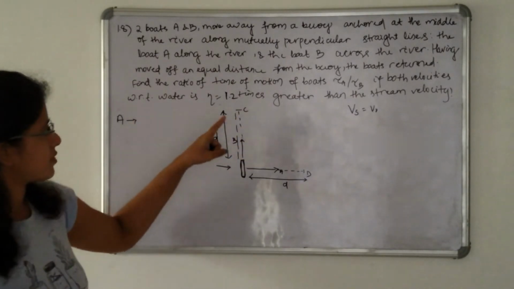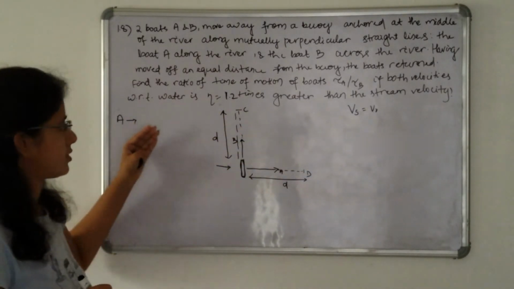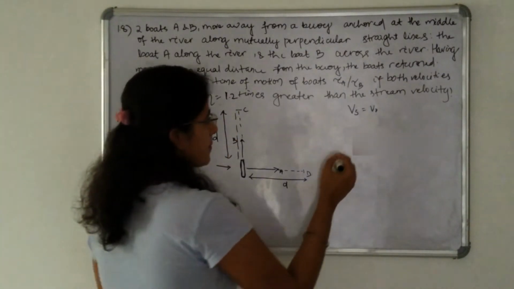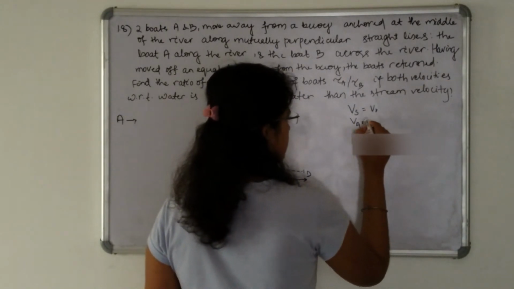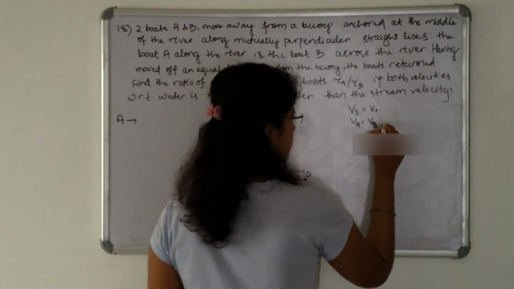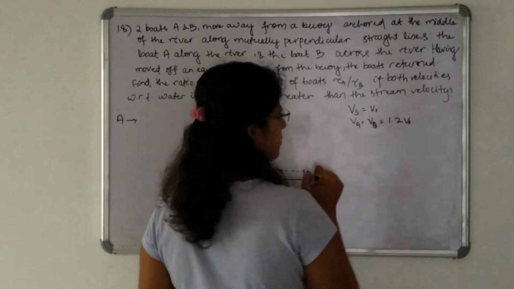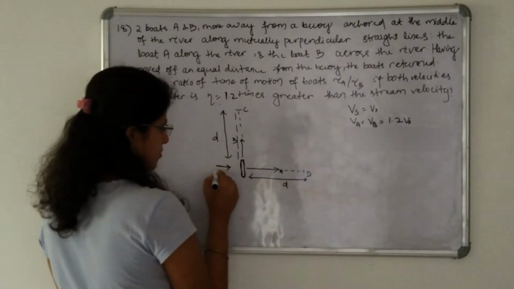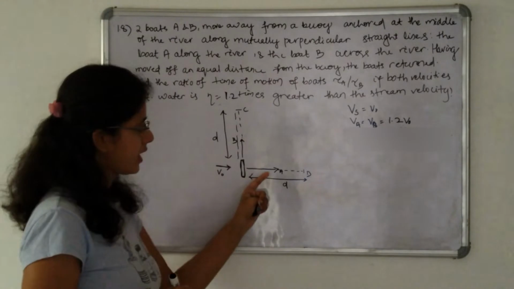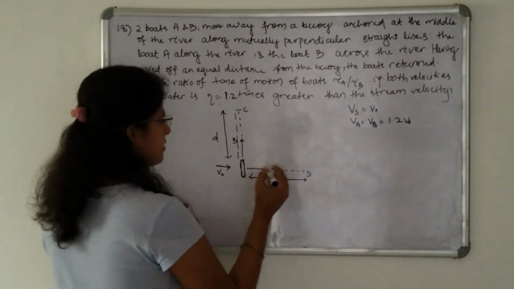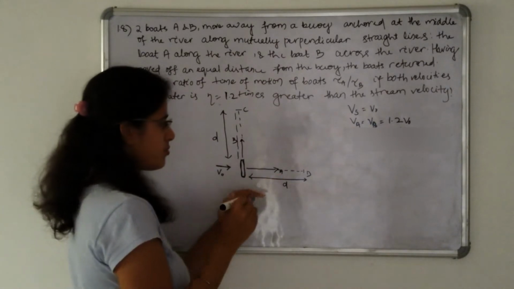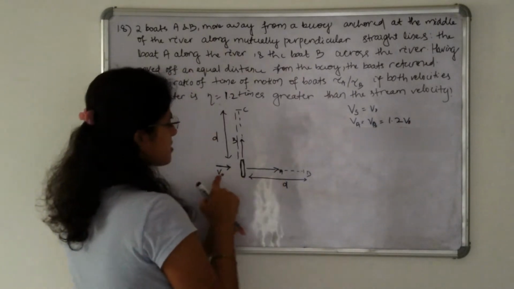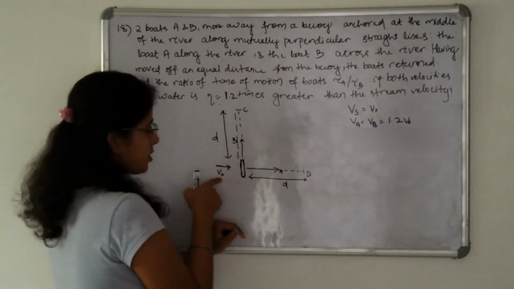So both velocities with respect to water, that is each velocity of the boat with respect to water, is 1.2 times greater, means V of A, that is velocity of A, is equal to velocity of B is equal to 1.2 V naught. So here the river is flowing in this direction with velocity V naught, and when the boat A is moving in this direction, then the resultant velocity with which the boat A is moving is V of A, which is 1.2 V naught plus the velocity of stream, that is plus V naught.